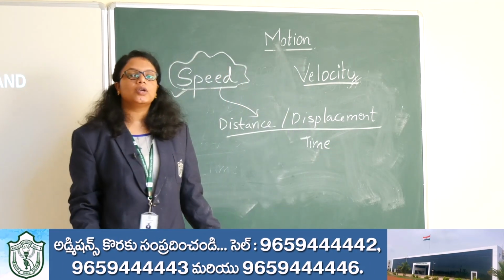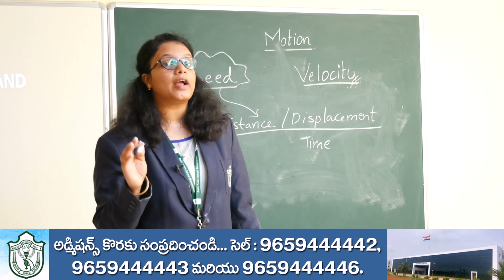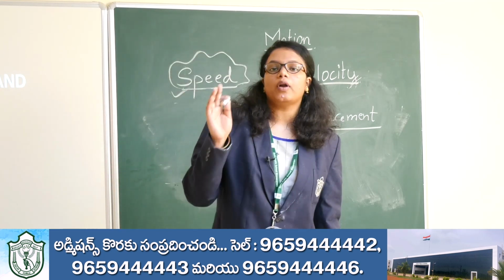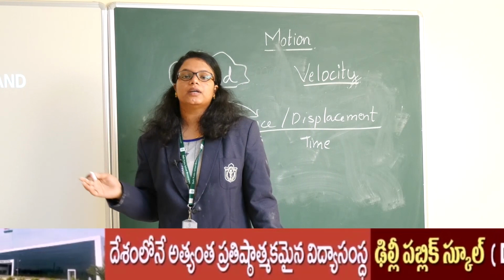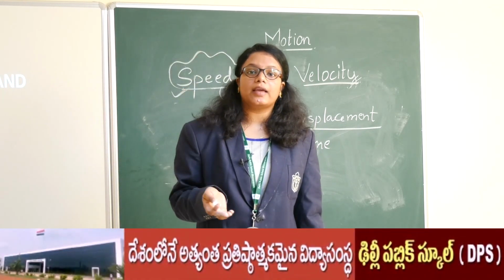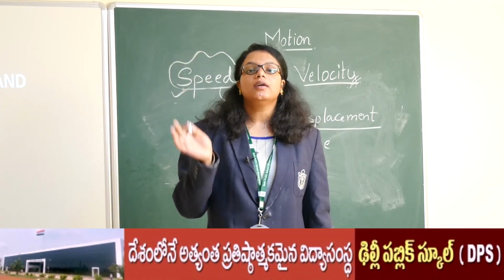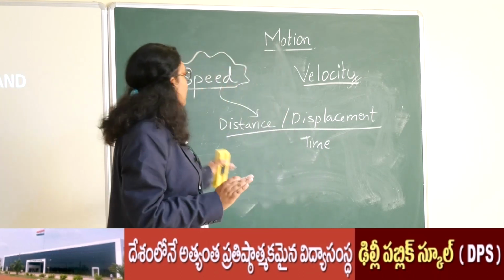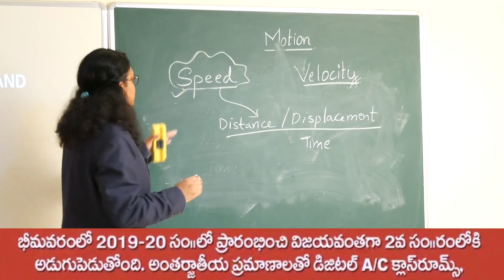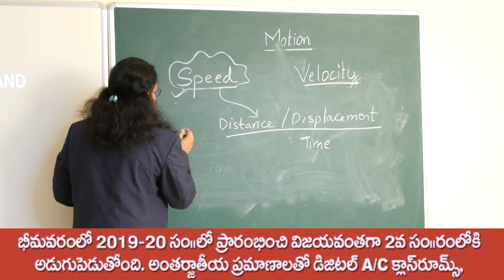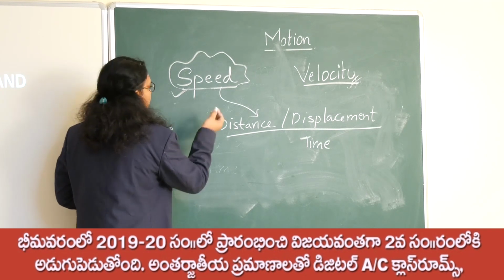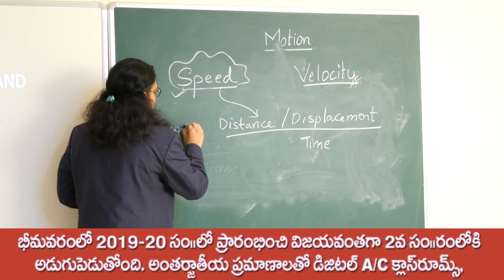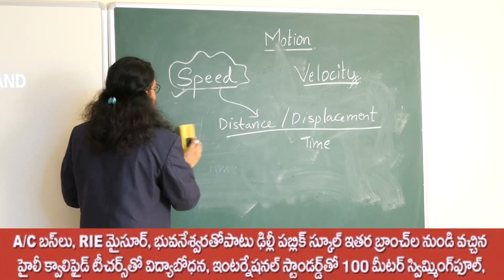In physics, whatever we do, we have to write the units. The unit is very, very important, whether you are talking about meter or seconds, milliseconds or kilometer. So how to find the unit for this? Speed we usually define with S, and velocity with V.